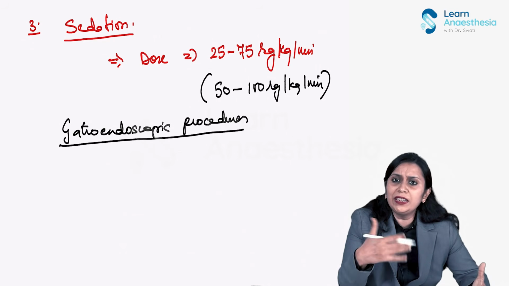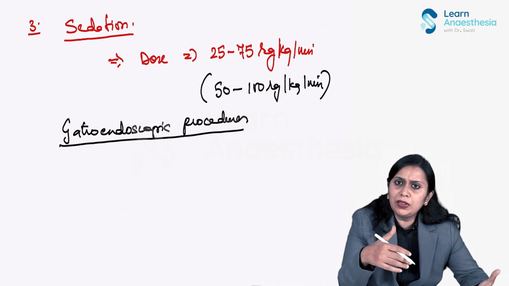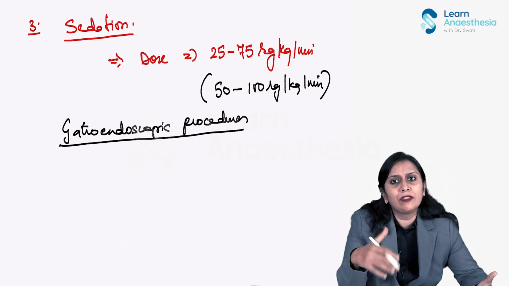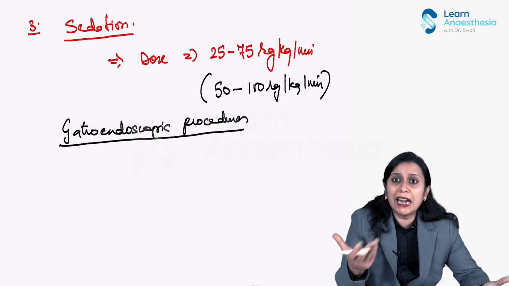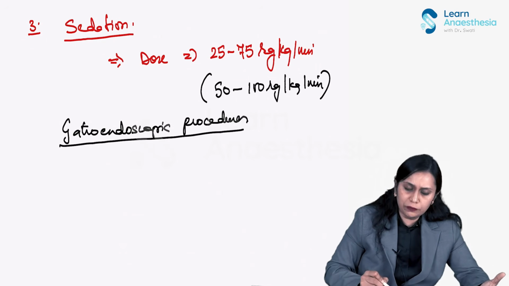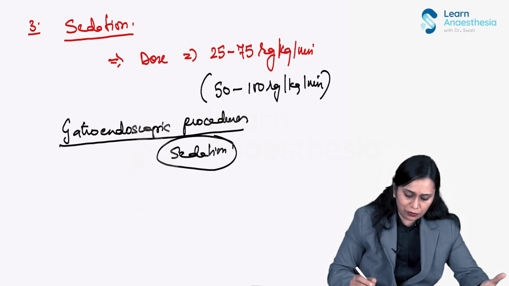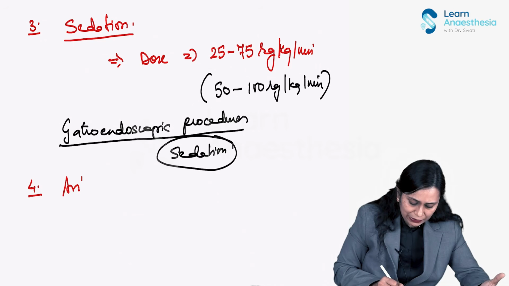So IV, TIVA, total intravenous anesthesia, is more preferred, right? And propofol is highly preferred because it has a low context-sensitive half-life, so it gives a faster recovery. It has a fast action, fast recovery, it does not accumulate, it is anti-emetic, and it gives a pleasant recovery. So all this makes it beautiful for sedation in gastroendoscopic procedures, right? Okay. Then the fourth use of propofol is as an anti-emetic.